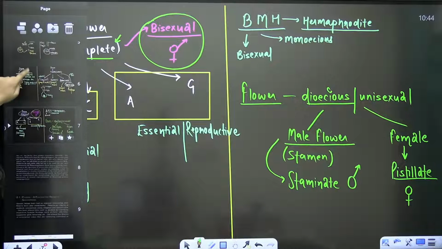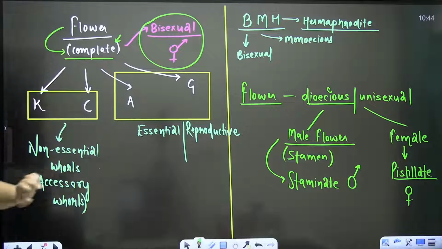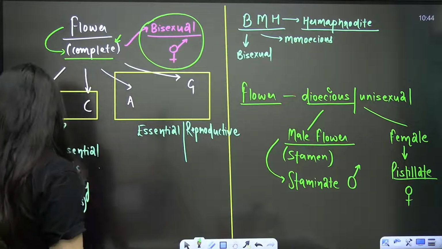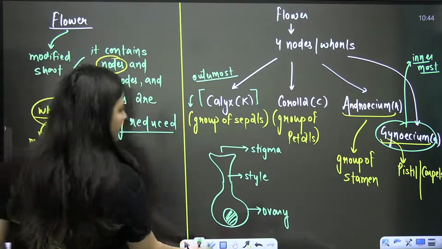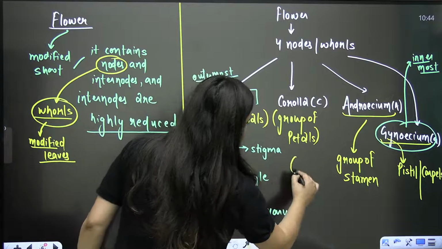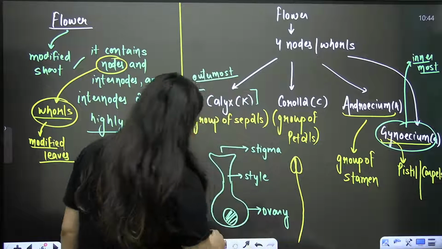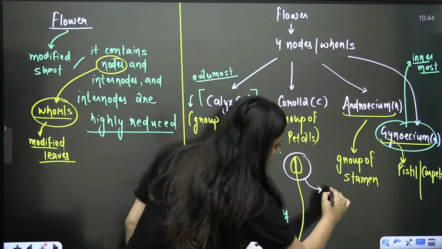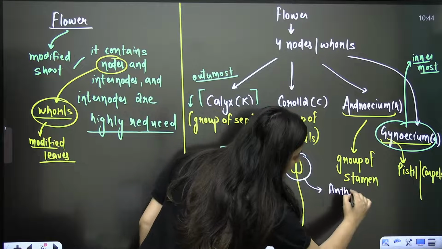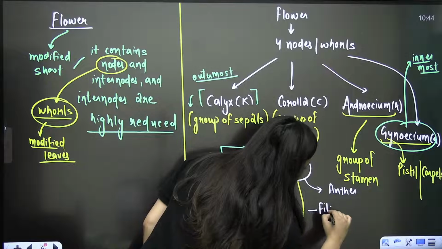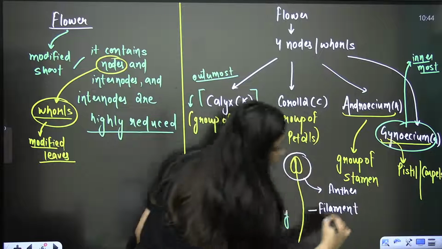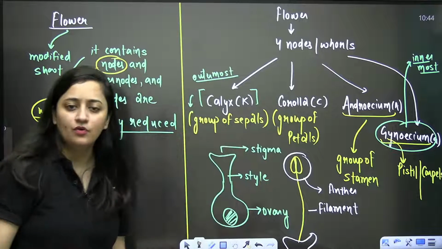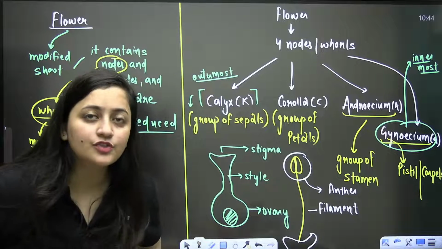So today, what are we going to start first? We are going to start with the pre-fertilization events. But before that, see, when you are talking about this stamen, it is given in NCERT, that's why I am telling you. In the case of stamen, this lobe-like part, these two lobes, this is the anther and this is the filament. Together they are making the stamen. So you know that this filament is attached to the thalamus.